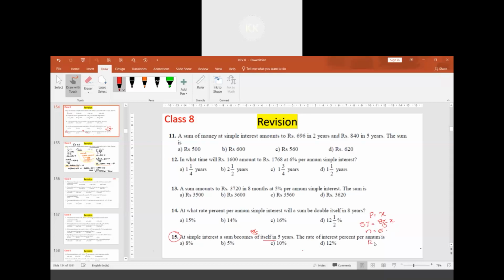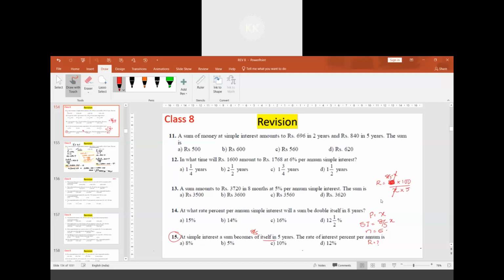Now we can find the rate of interest using this formula: simple interest multiplied by 100 divided by principal into the time period 5. Here it has to be 8 by 5x instead of simple interest.